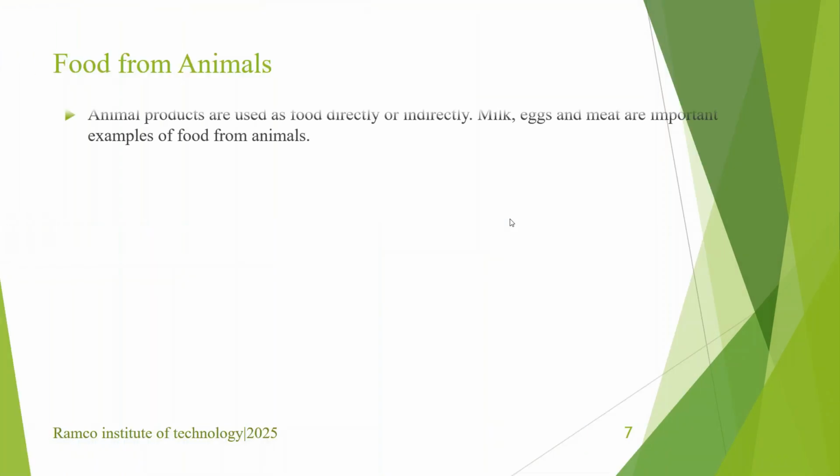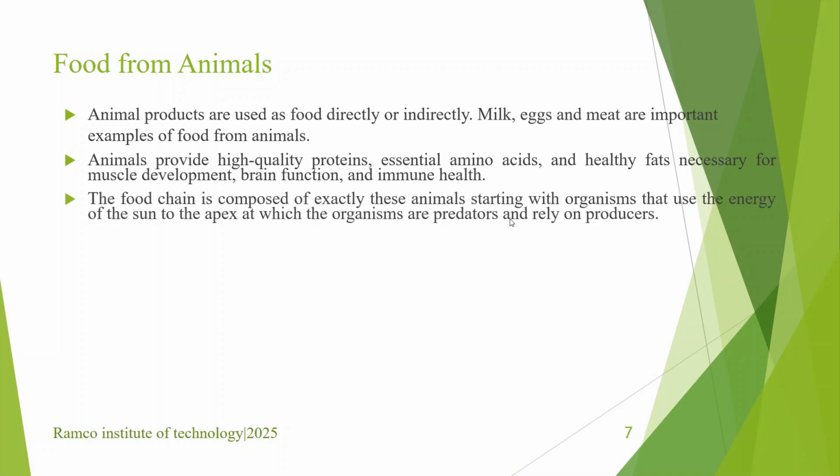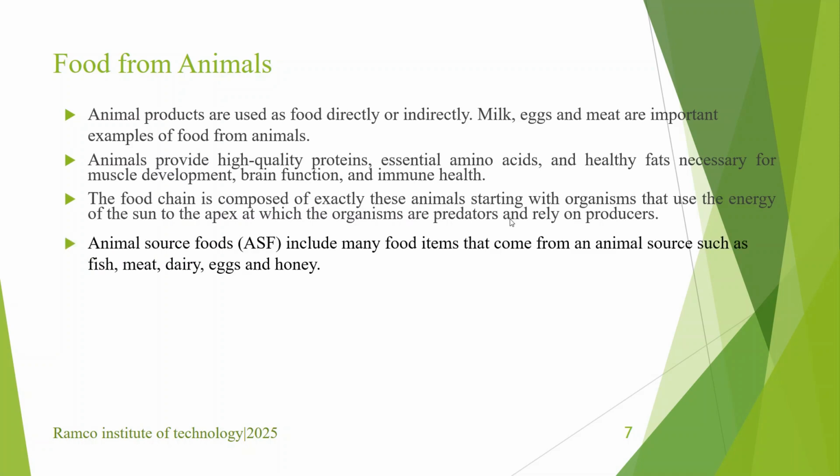Then food from animals. Animal products are foods we can consume directly or indirectly, like milk, eggs and meats. Animals provide high quality proteins, essential amino acids and healthy fats necessary for muscle development, brain function and immune health. So animal source food, ASF, may include food items that come from animal sources such as fish, meat, eggs, honey, dairy.